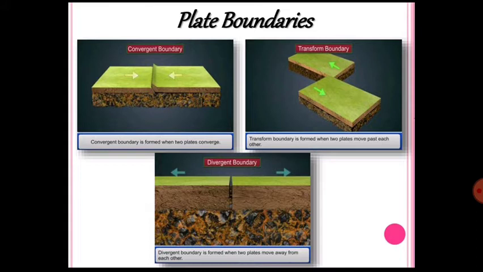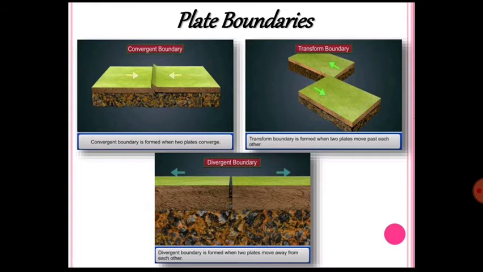There should be a crack, and automatically the molten magma from the asthenosphere easily comes out from this crack. And volcanoes and different kinds of earthquakes happen over there. So this divergent plate boundary region is quite constructive.